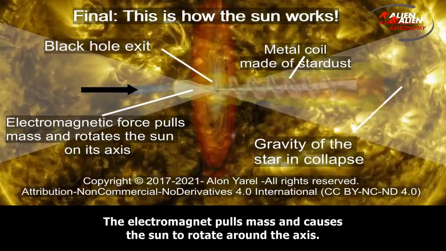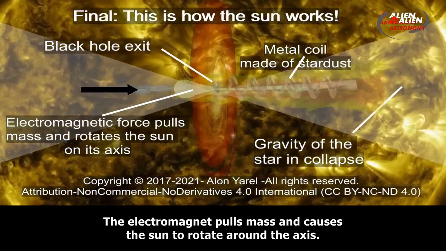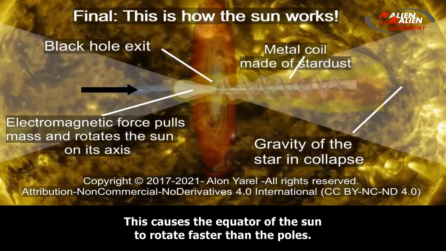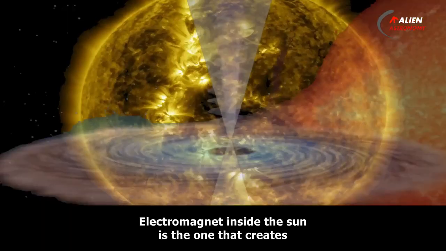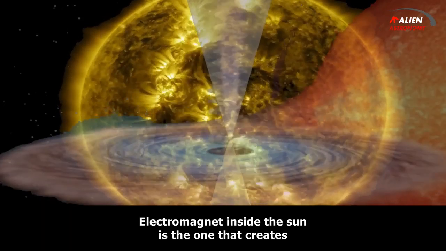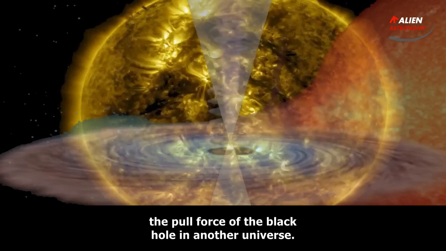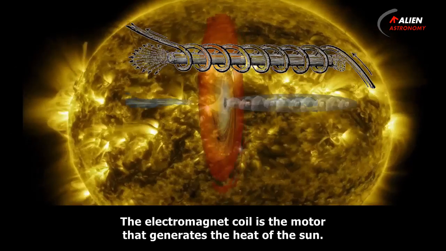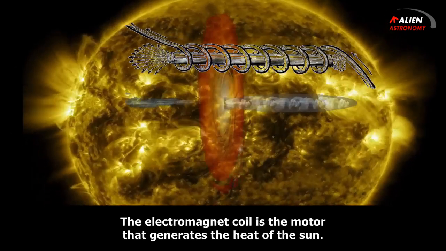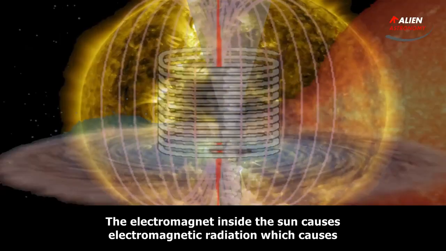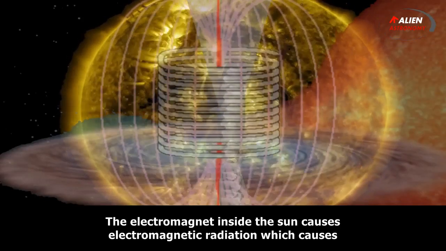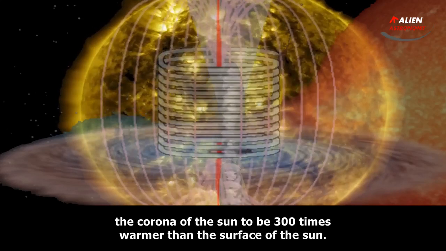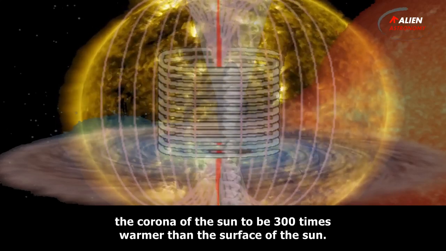The electromagnet pulls mass and causes the sun to rotate around the axis. This causes the equator of the sun to rotate faster than the poles. The electromagnet inside the sun is the one that creates the pull force of the black hole in another universe. The electromagnet coil is the motor that generates the heat of the sun. The electromagnet inside the sun causes electromagnetic radiation which causes the corona of the sun to be 300 times warmer than the surface of the sun.